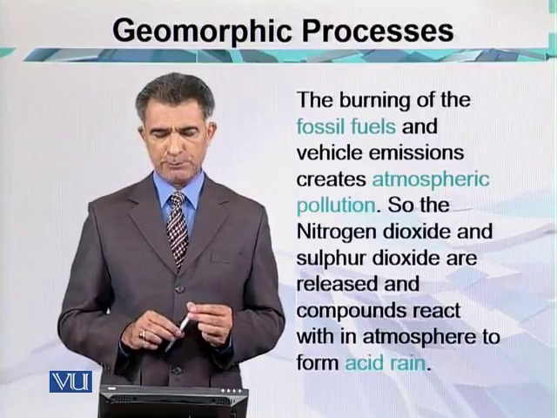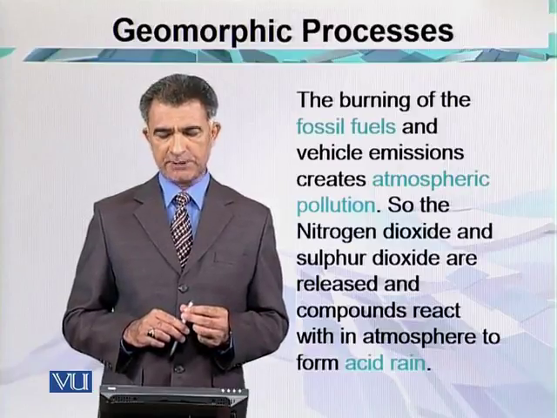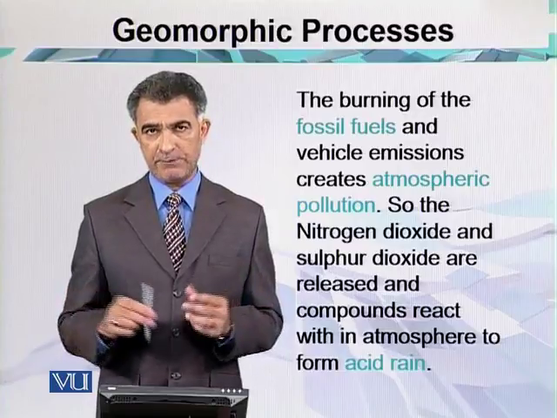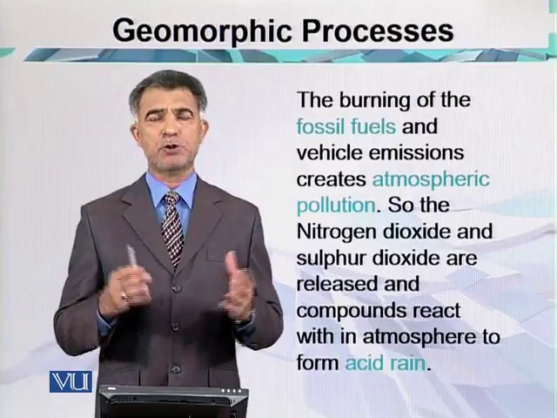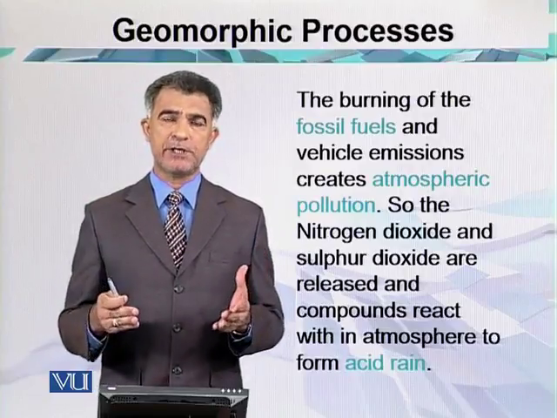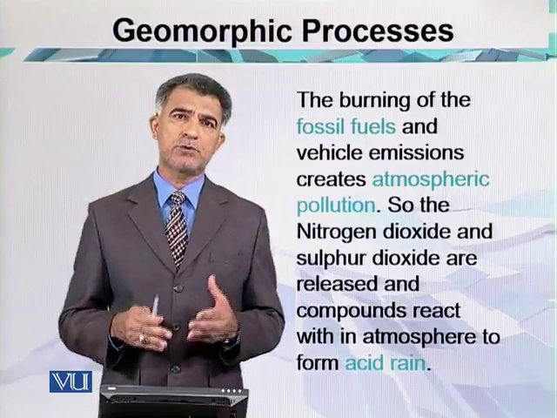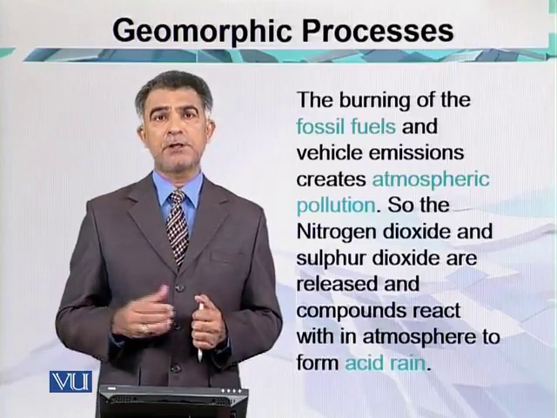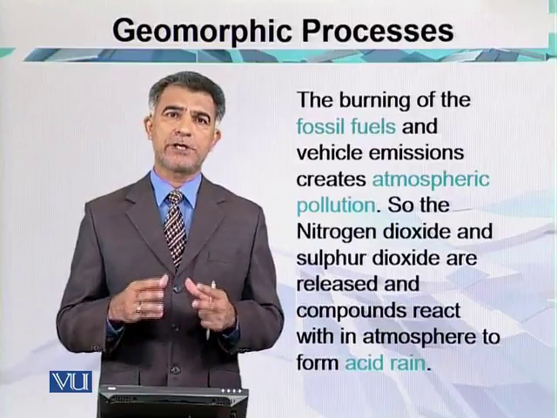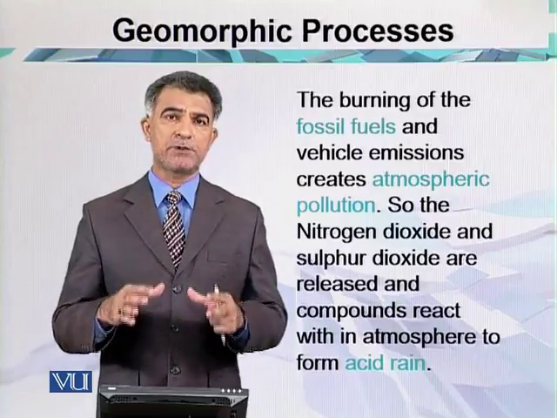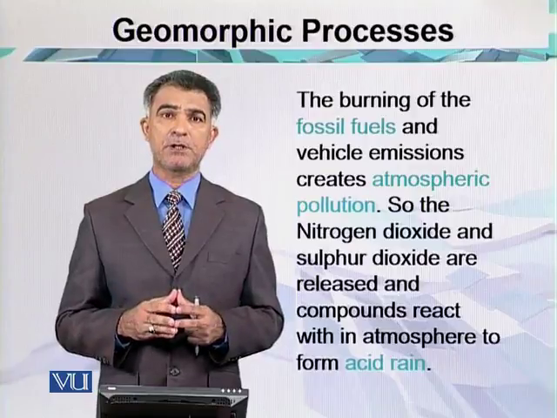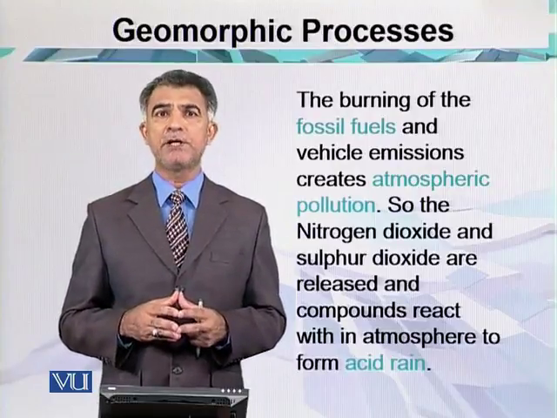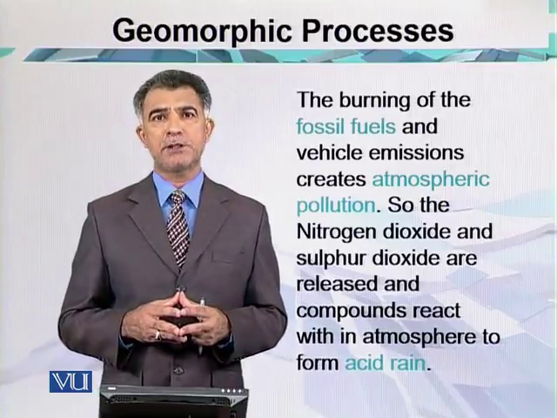The burning of fossil fuels and vehicle emissions create atmospheric pollution, so nitrogen dioxide and sulfur dioxide are released, and these compounds react within the atmosphere to form acid rain. Because of industrialization and modernization, there are emissions from vehicles and industries, and the contaminant gases in the atmosphere mix with rain water, and in this way the rain water becomes acid rain. Its impact is on plant life, animal life, even marine life and human life on the surface. That's why human-induced activities are also prominent in the chemical process of weathering.